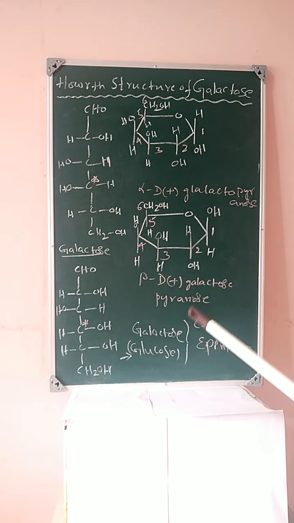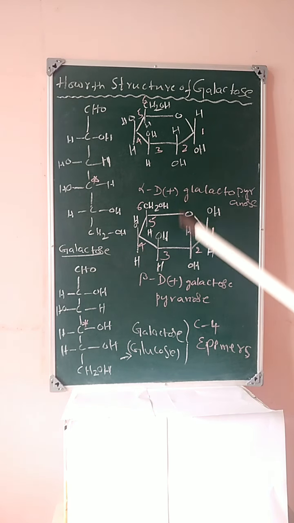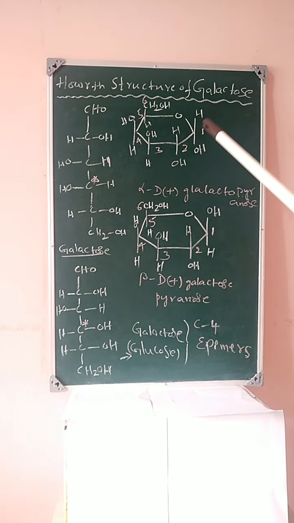Beta, there is no need to remember. Just the first carbon will be different. OH is up, hydrogen is down. Beta D plus galactopyranose. Therefore, these two are called anomers, because the compounds in which the C1 configuration is different, or differ in the configuration at the first carbon, are known as anomers.